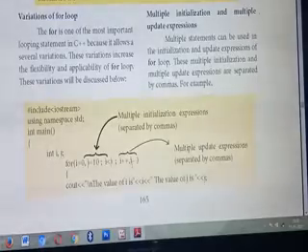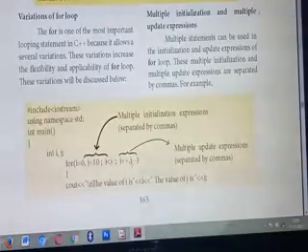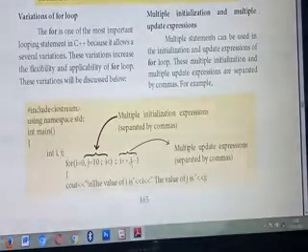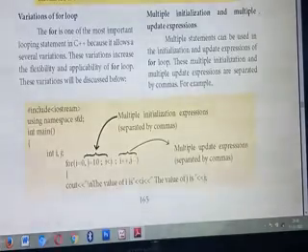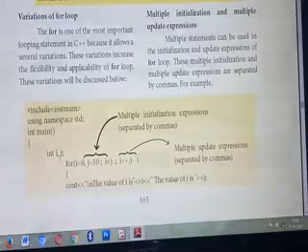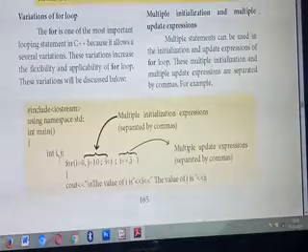Okay. So here we are studying multiple initialization and multiple update expression. What do you mean by multiple? Many. Already you have studied only one initialization, isn't it? So here you are using more than one initialization and more than one update expression inside the for loop. Okay, listen. Here is a program they have given as an explanation. What's the first line? Header file, then namespace std, main function. Listen carefully. Here you are initializing two variables. Which variables? Variables I and j.